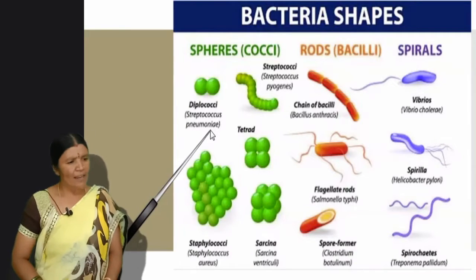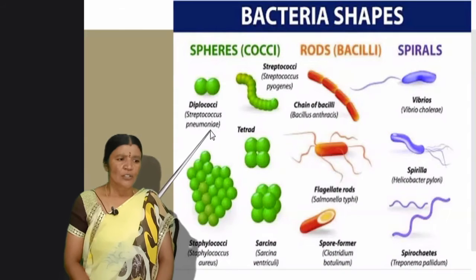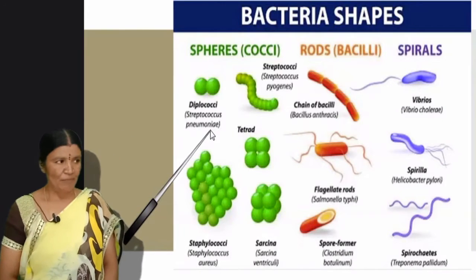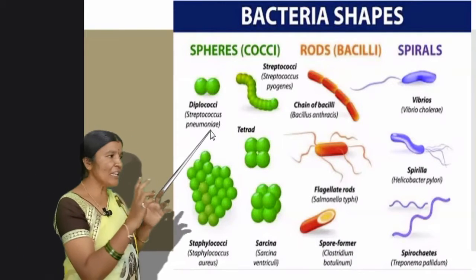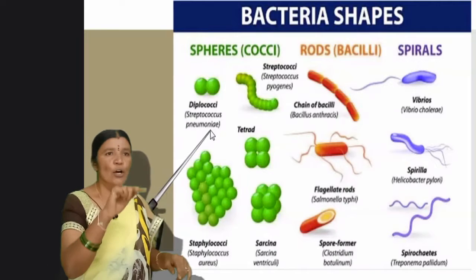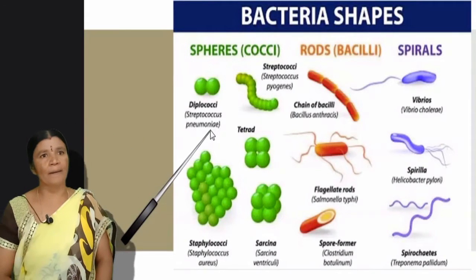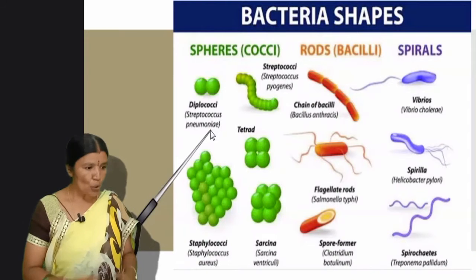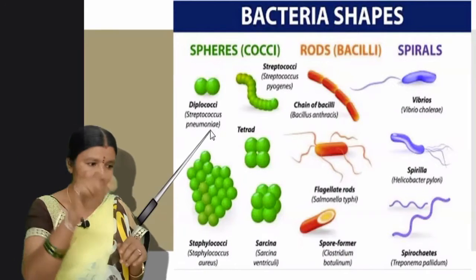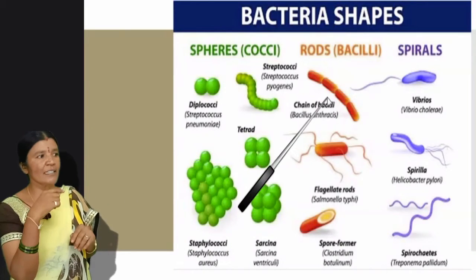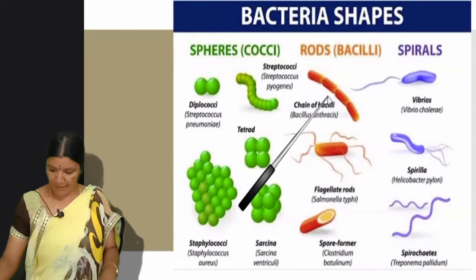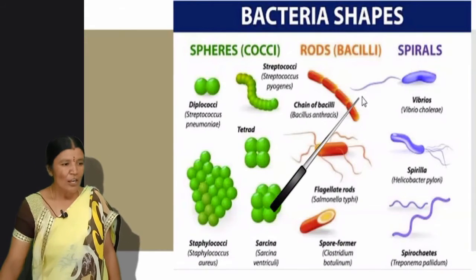Now in bacteria, there are different shapes of bacteria. They can be in spherical shape. Spherical shape means round shaped bacteria. They can be rod shaped. Rod shaped bacteria. You can see this in the diagram.